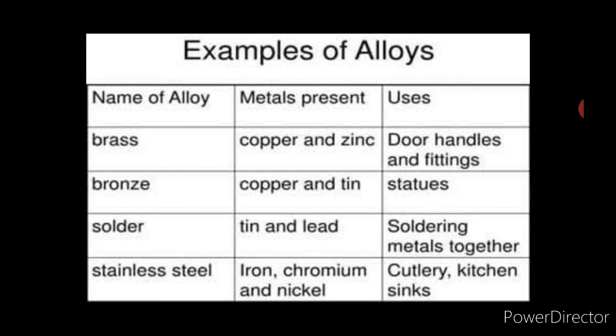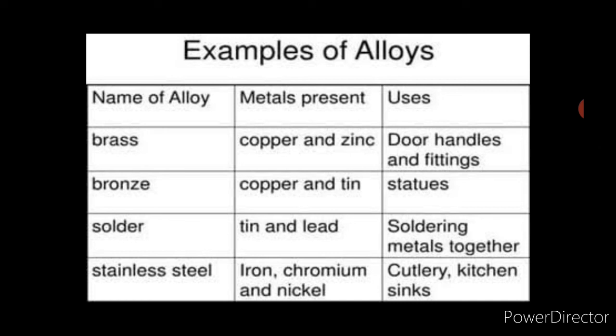Now what is an alloy? Alloys are mixtures of two or more metals, made by mixing the molten metals, that is in the liquid state. Rarely, non-metals are also mixed with the metals to form alloys. Mostly the metals are combined together to form alloys.